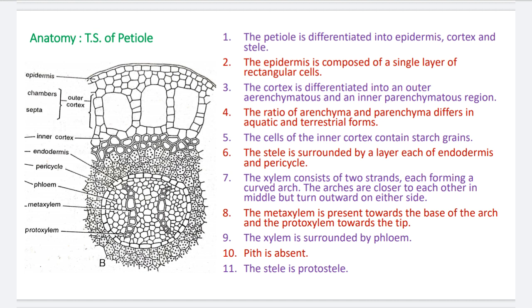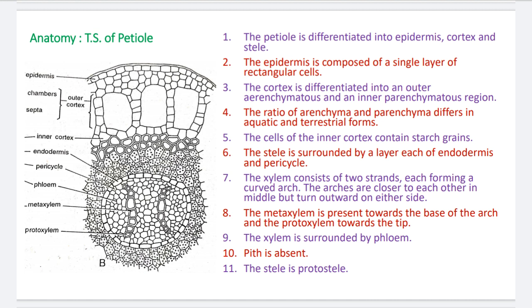You see at the center the two strands of the xylem. Number 8. Metaxylem is made of large cavity xylem cells, and protoxylem of small cavity xylem cells. The metaxylem is present towards the base of the arch, and the protoxylem towards the tip. At the center there is the metaxylem and toward both ends there is the protoxylem.